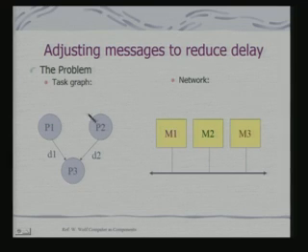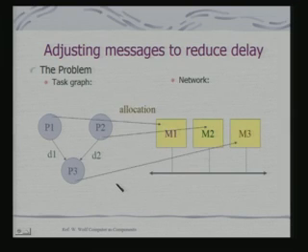The problem is indicated by this task graph. So, these are the tasks P1 and P2 and they produce data D1 and D2 which is required by P3 to complete the tasks. And you are using a network of processors to finish this job. So, there are 3 processors M1, M2 and M3.